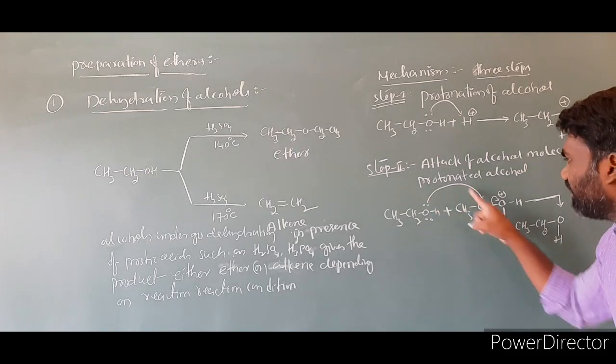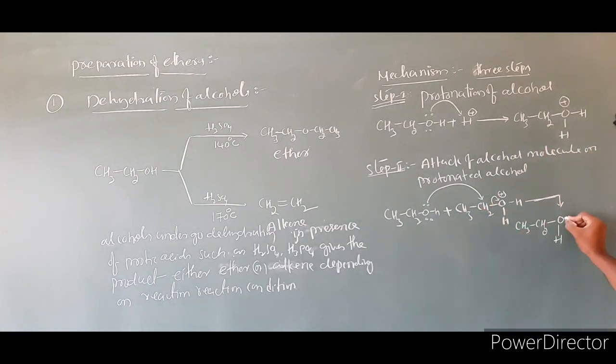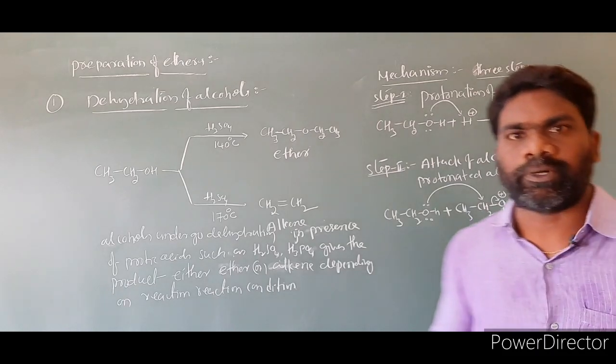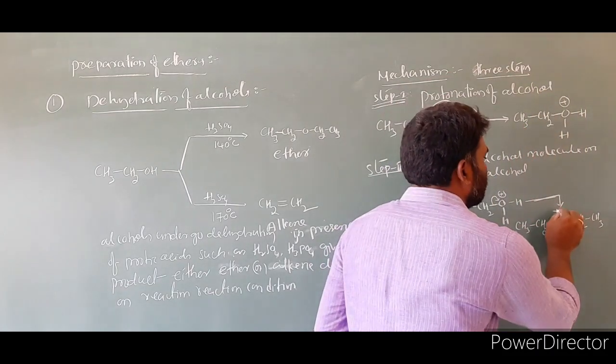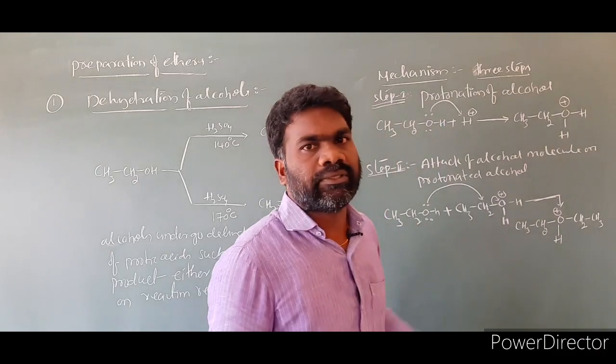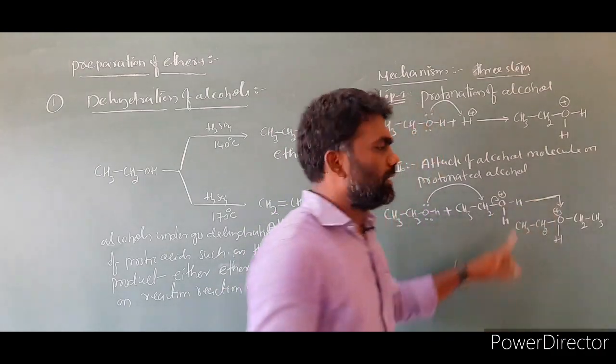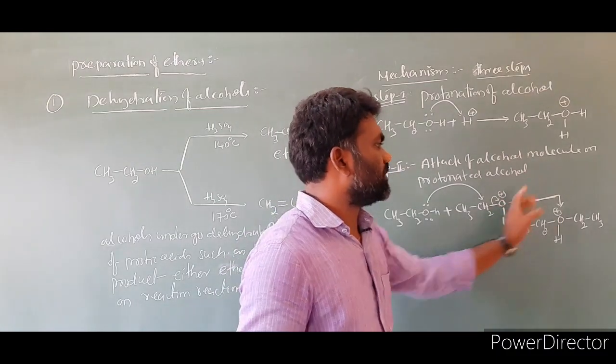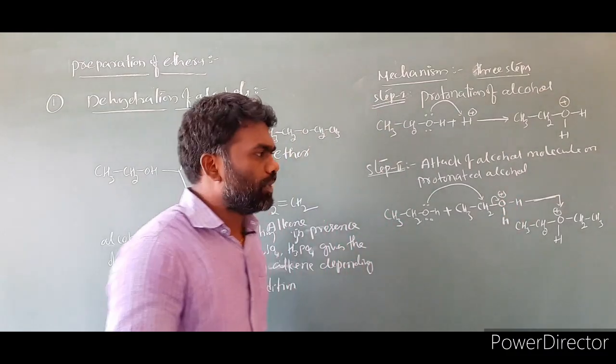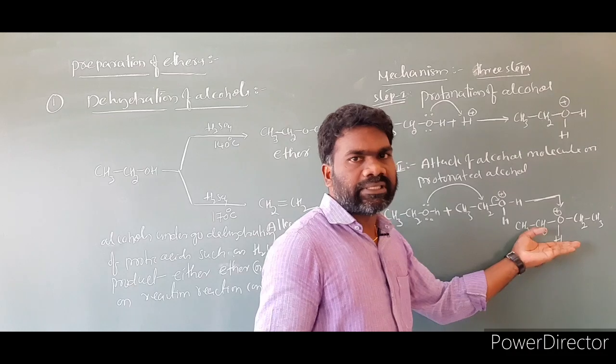And this is attacking upon this carbon. Then CH2, CH3. And this oxygen has a positive charge. Here also the oxygen with three bonds will be taken as a positive charge. So this is the product formed in this step. And this OH leaves in the form of HO and this H2 in the form of H2O. That is the byproduct. Then what is the product formed in the second step?